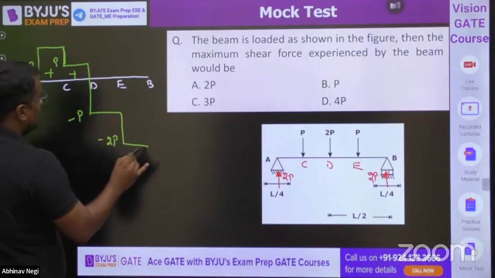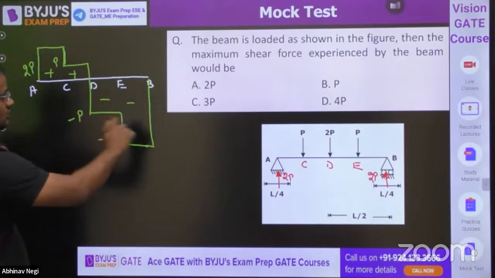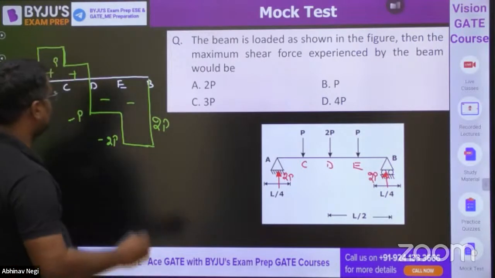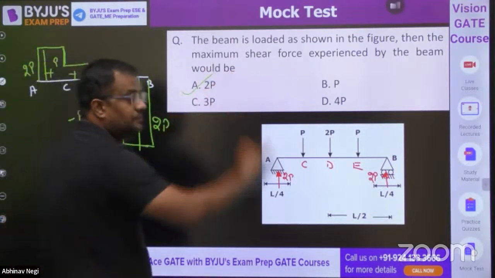Then here, guys, upward load 2P, so it will jump by 2P. Of course, don't see the magnitude, this and this magnitude both are the same. Guys, always, what is the maximum shear force experienced by the beam? The maximum shear force is 2P, here or here.